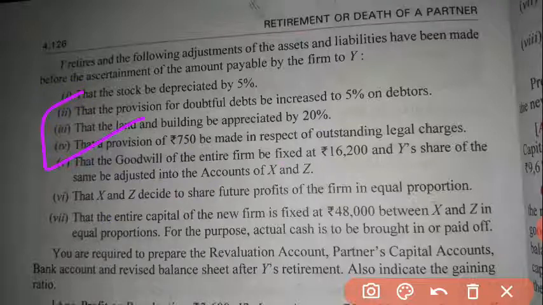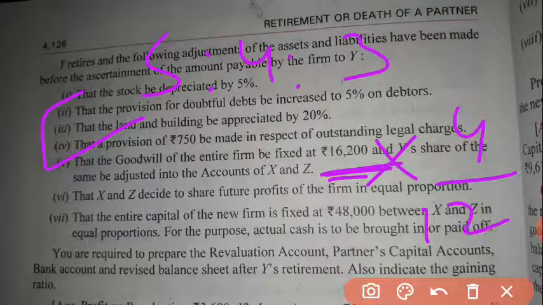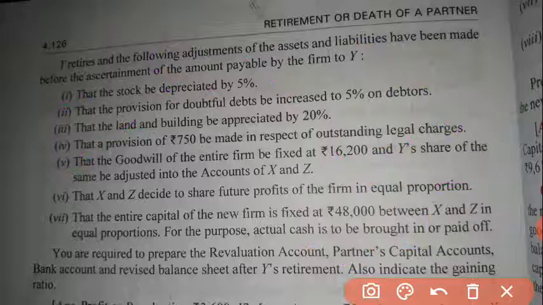After that, the goodwill of the entire firm is fixed at 16,200. You have to calculate Z's share, so Z's share will be 16,200 multiplied by 3 upon 12. The ratio is 5:4:3, so 5 plus 4 is 9, plus 3 is 12. Three fours are 12, so it becomes 1/4. So Z's share will be 5,400.